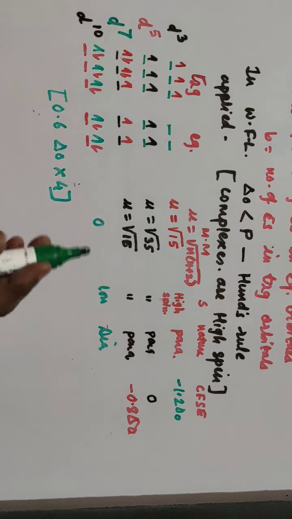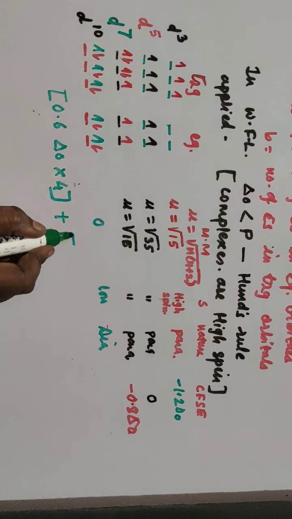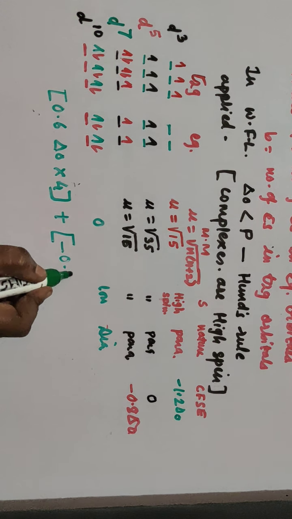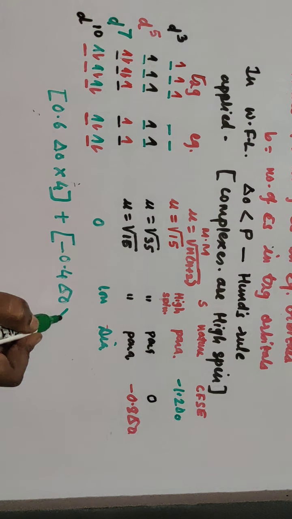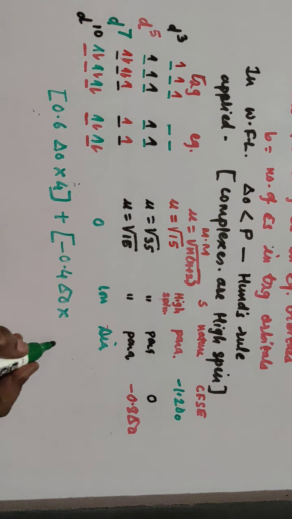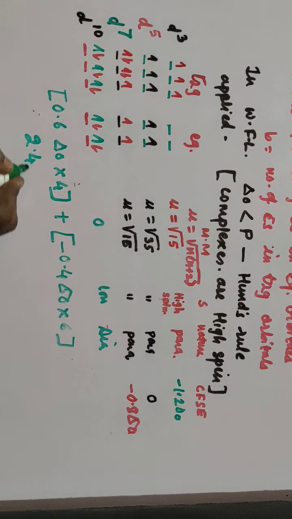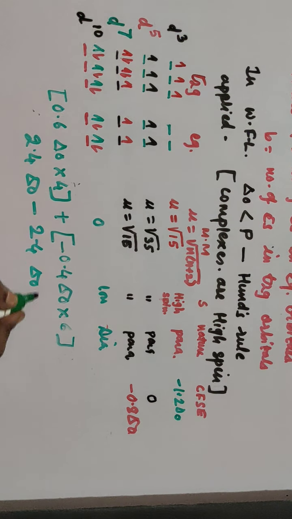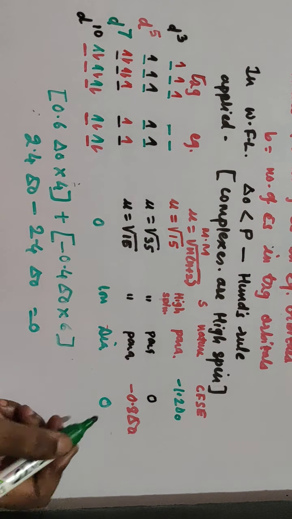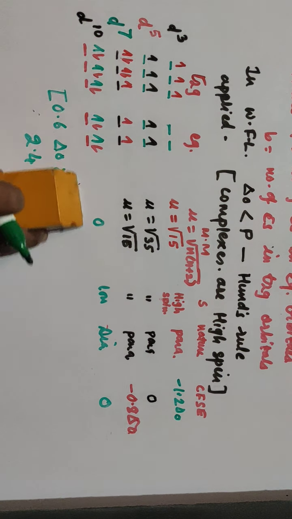These are the electrons in EG, so it is 4, plus in bracket minus 0.4 delta 0 into the electrons in T2G, and this is 6. So this is your 2.4 delta 0 minus 2.4 delta 0, and that is equal to 0. So your CFSE is again 0.